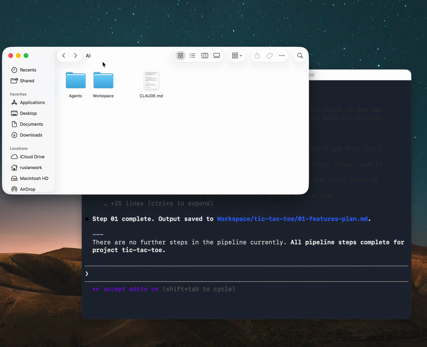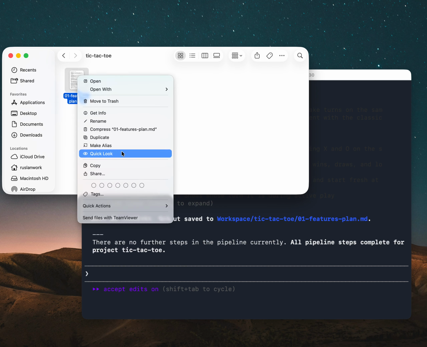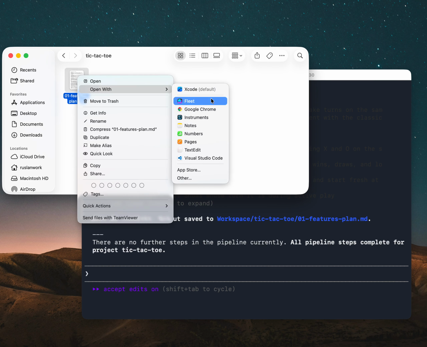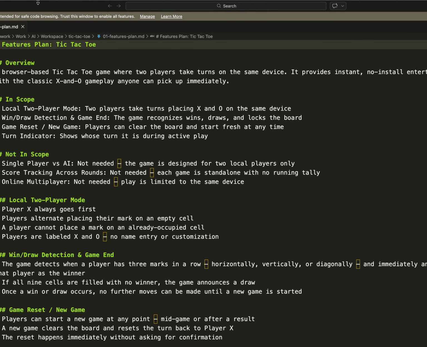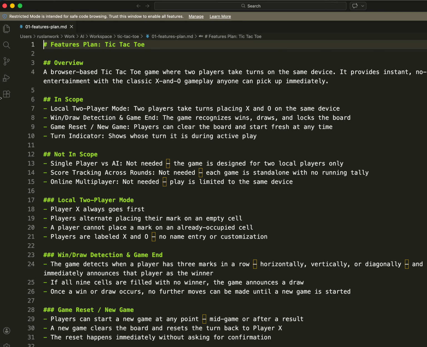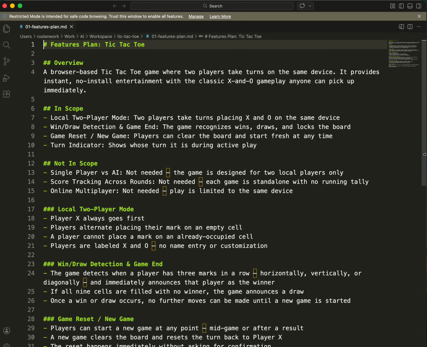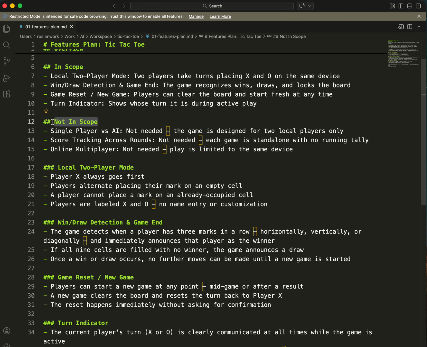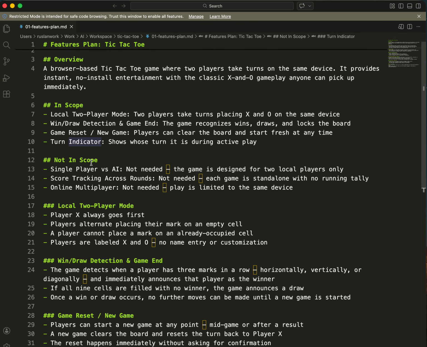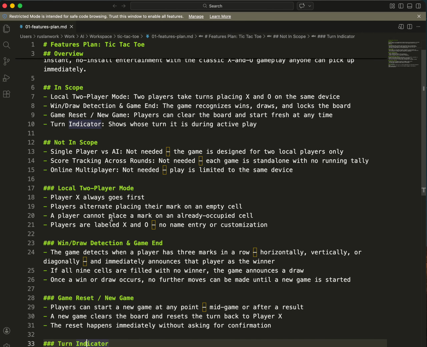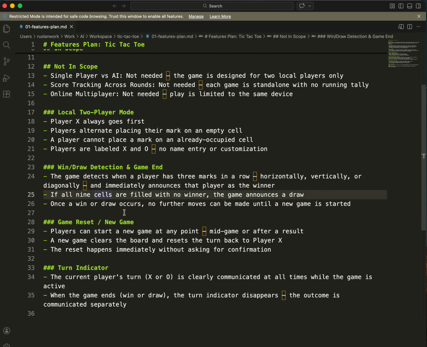So my agent finished its work, and now in the workspace we have this document created, and let me open it with Visual Studio, for example. And here is what we have: general overview, what we picked into scope, what we declined, and a breakdown of every feature that is in scope, in short, according to our answers.